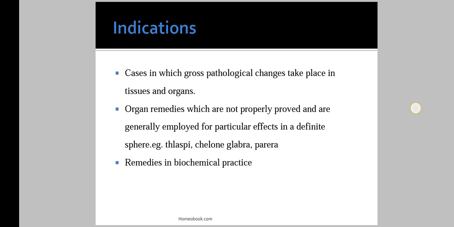Then organ remedies which are not properly proved and are generally employed for particular effect in a definite sphere, that is when we use a particular remedy for a particular effect, in that case we have to use the low potency and not the high potency. Then remedies in biochemical practice should be used in low potencies. So these are some contraindications and indications of low potency.